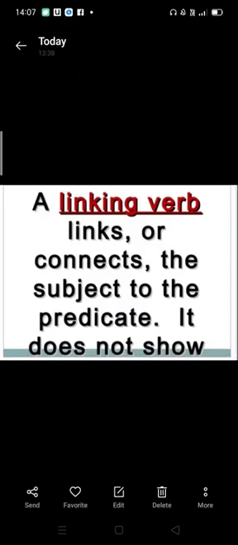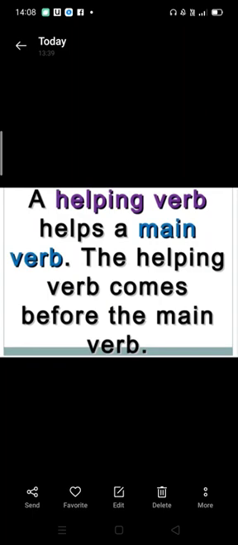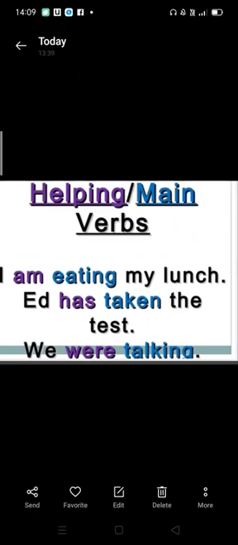A linking verb links or connects the subject to the predicate. It doesn't show action. So examples of linking verbs are: we are hungry, he was late to school, the winner is Johnny. So the words which are highlighted in red color are the linking verbs. A helping verb helps the main verb. The helping verb comes before the main verb. So here come the examples of helping and main verbs: I'm eating my lunch, Eat has taken the test, we were talking. So the words which are highlighted in mauve color are helping verbs, and the words which are highlighted in blue color are main verbs.